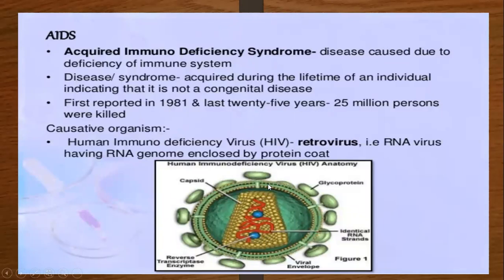So AIDS is acquired immunodeficiency syndrome. It is caused by HIV. HIV means human immunodeficiency virus, and it comes from the family of retroviruses. It consists of RNA in a protein coat and is associated with the reverse transcriptase enzyme.